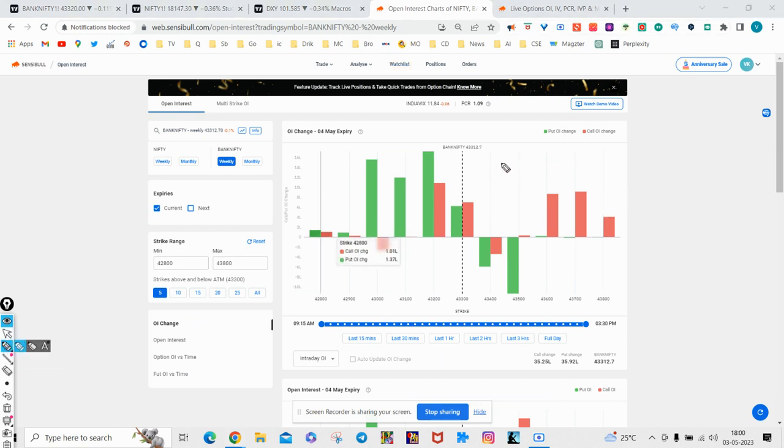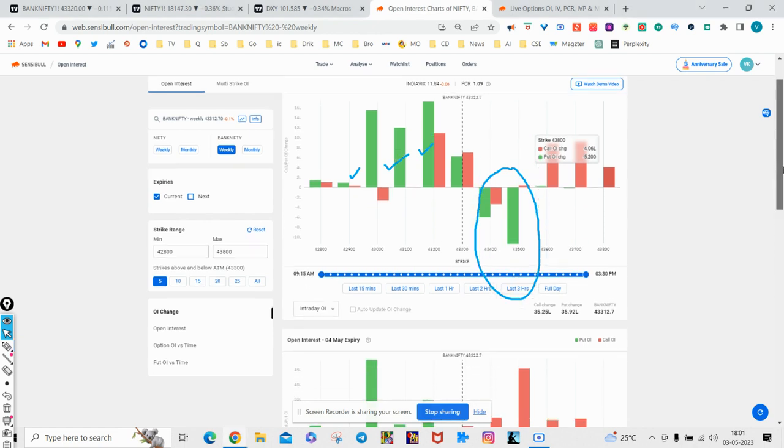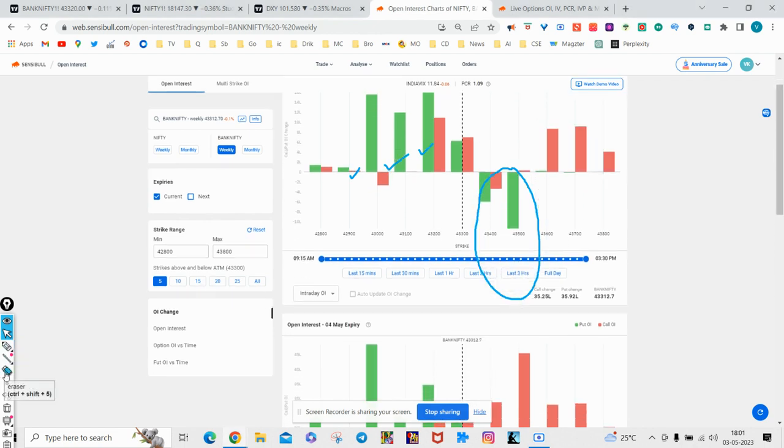The reason the price did not go beyond a certain point is that there is no supporting put OI at the time. In fact, there was put unwinding at the higher levels, and good put writing at the lower levels. So we saw good put writing at the lower levels, that is 43,000, 43,100, and 43,200. But there was put unwinding at the higher level. So that is why price did not go beyond a particular point.